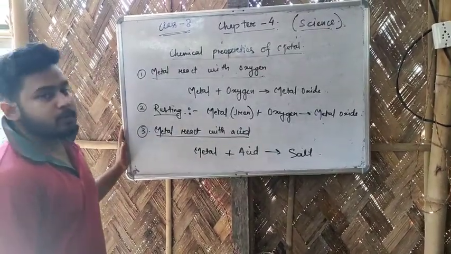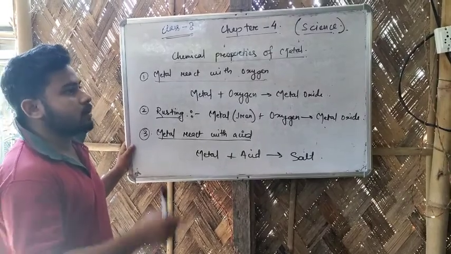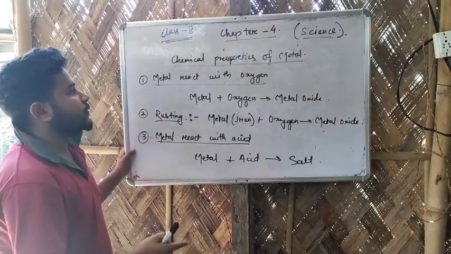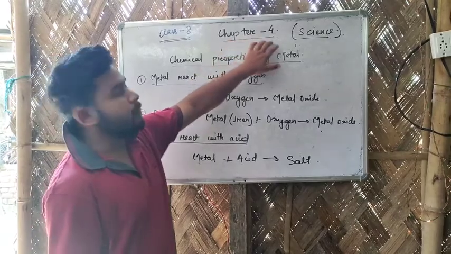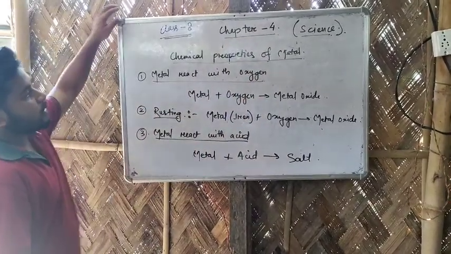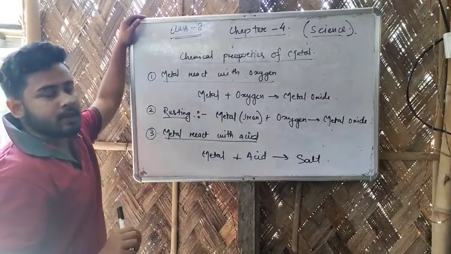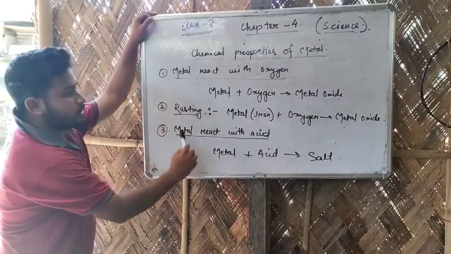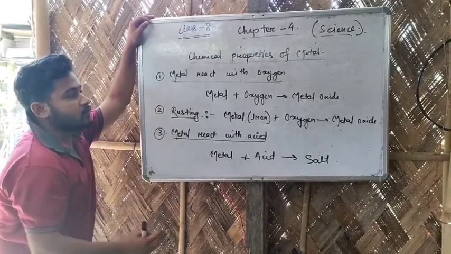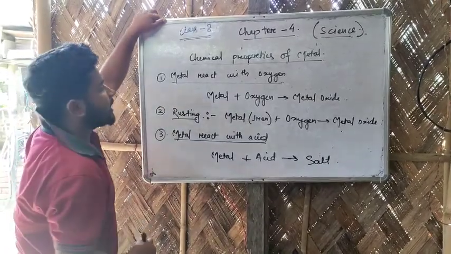Yesterday we started chapter number 4, where we discussed metals and the properties of metals. Today we are doing chapter number 4 again, the second part, where we will talk about the chemical properties of metals. There are 5 different chemical properties of metals. First, second, third, and once we finish these I will give you the remaining 2. The first chemical property of metal is what?